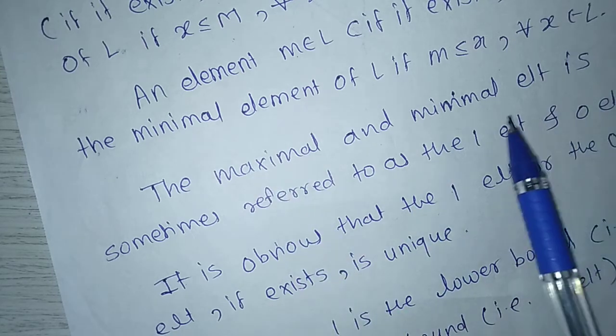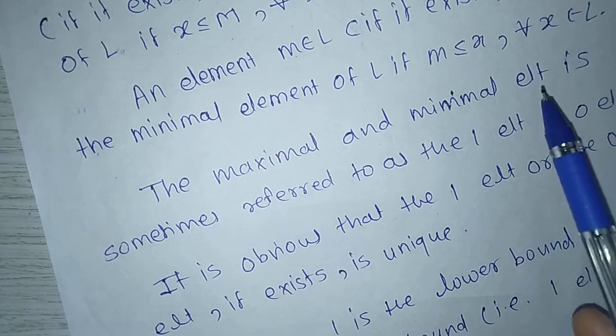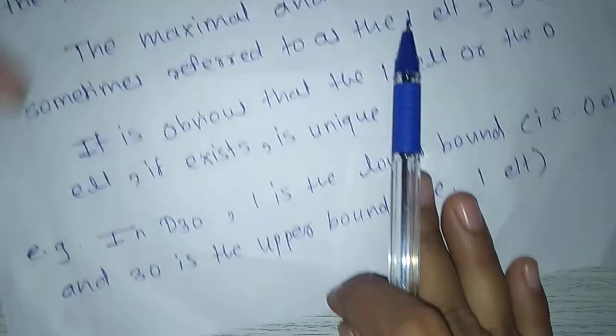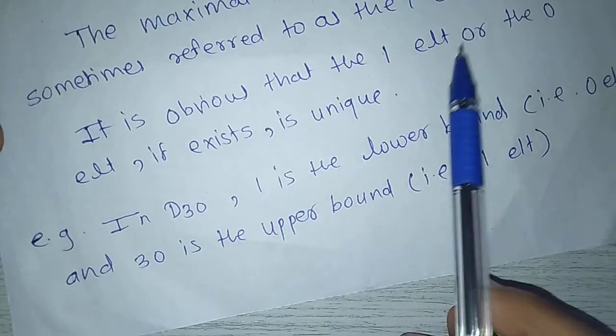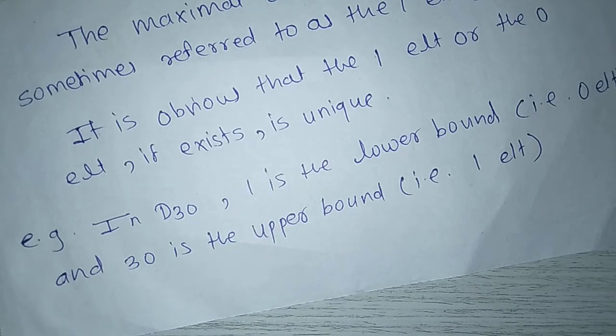Means for maximal element we can say the one element and for minimal element we can say the zero element. It is obvious that the one element or the zero element, if it exists, is unique.